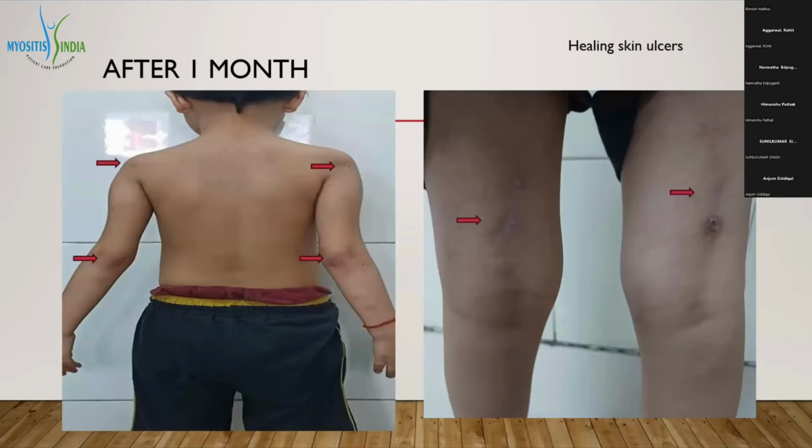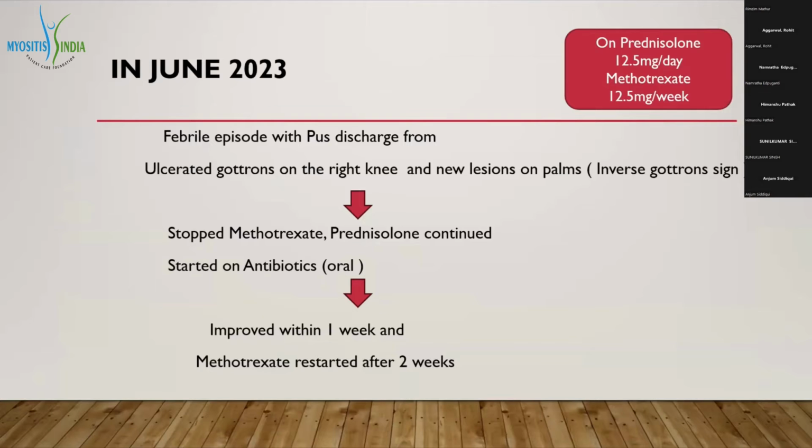After 1 month, when she came for follow-up in OPD, her lesions were in the healing stage, muscle power was improved, and arthritis was better. Then later, in June 2023, the patient presented to us with a history of fever with pus discharge from the ulcerated Gottron's on the right knee, and there were new lesions on the palms.